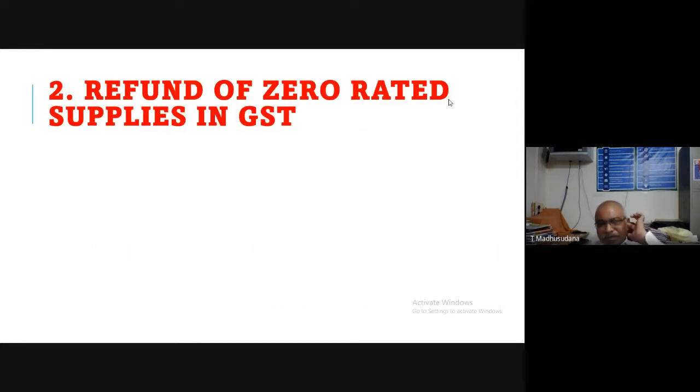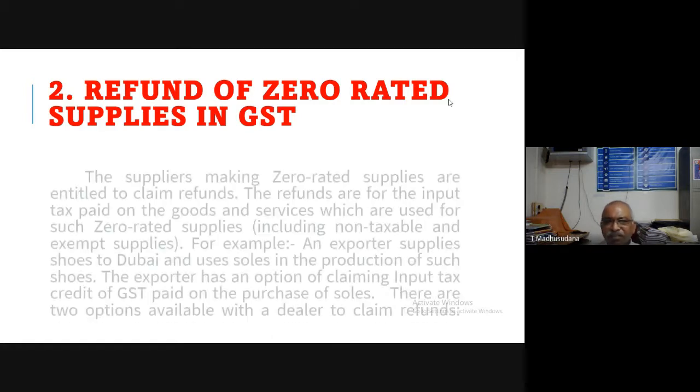Now, zero rated supplies, there is a refund clause. Whatever the tax paid on the zero rated supplies, that tax will be refunded by the government. Okay, how will this refund be made?